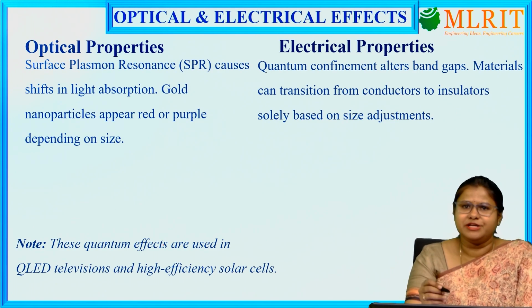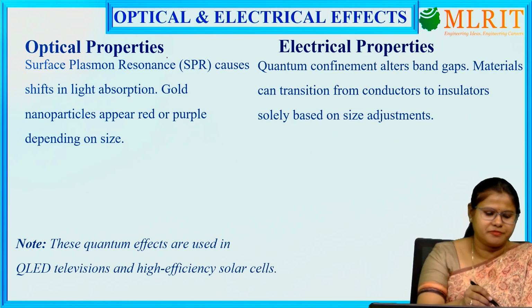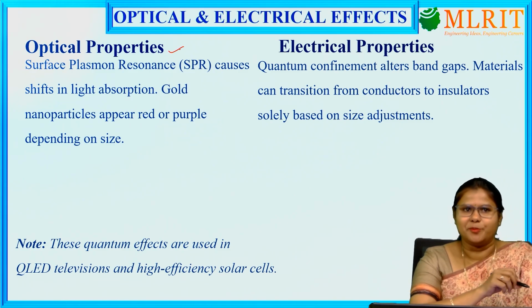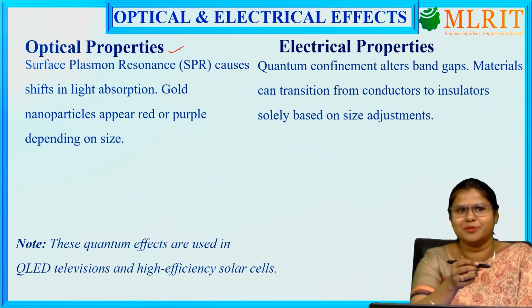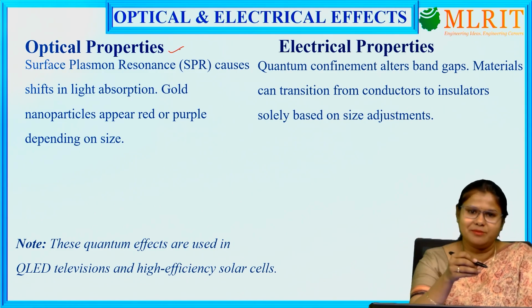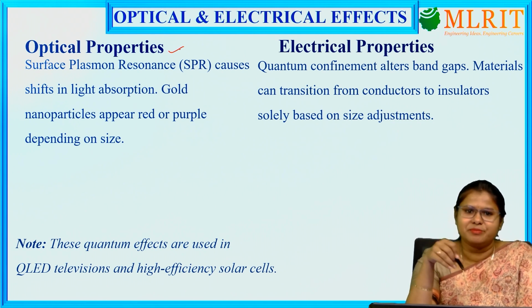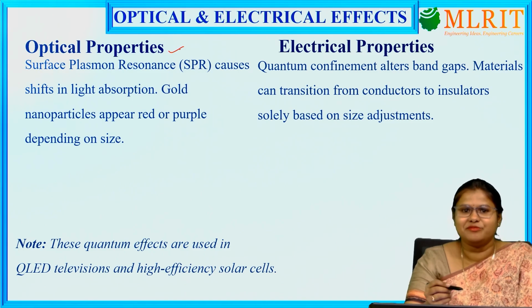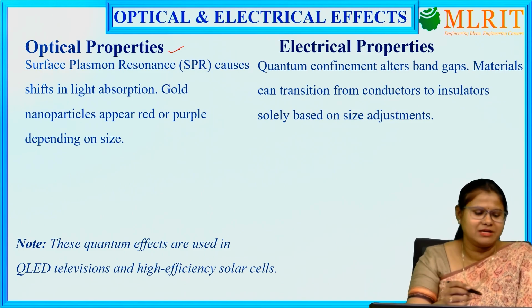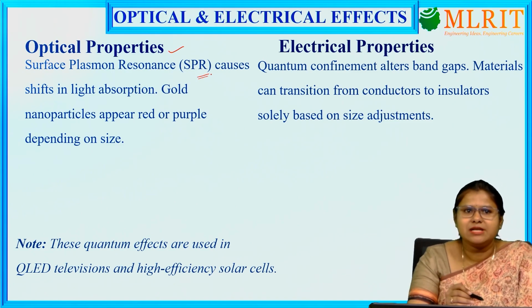Then, what is the effect of this quantum confinement? One effect is on the optical property. How will it affect the optical property? As I have mentioned, it will alter the band gap of that particular material. As it is increasing the band gap, we can get some tunable emission. That means whenever we are producing any LED, we can get a specific color of that. Then it will show some surface plasmon resonance, which will cause shifts in light absorption.